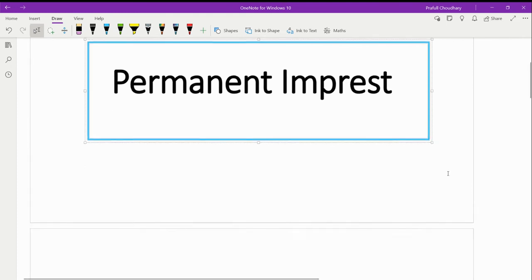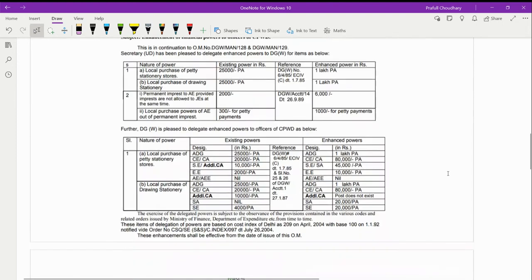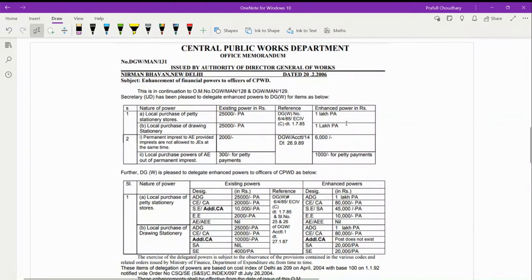Now, how does this come about? Here we have the CPWD official memorandum, where we can see how much amount can be paid as imprest. See, local purchase of petty stores and stationery stores is 1 lakh per annum.